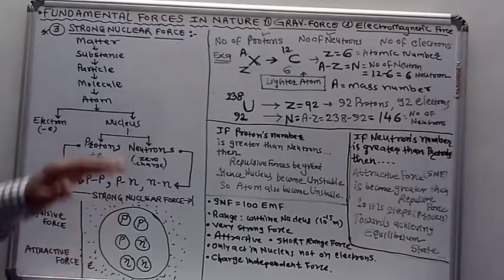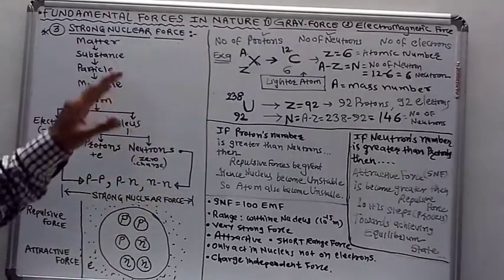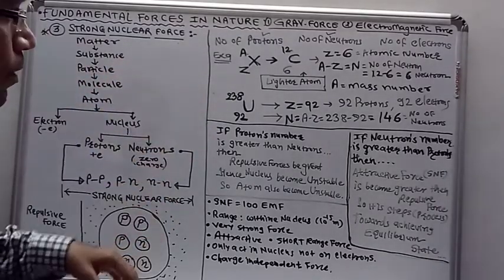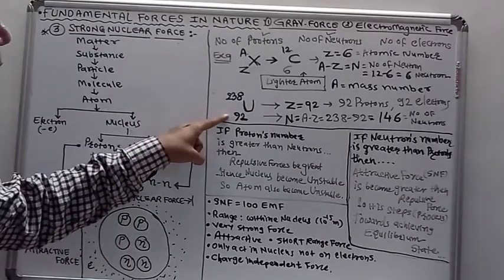If we go further to a heavier atom, we take uranium 92-238.